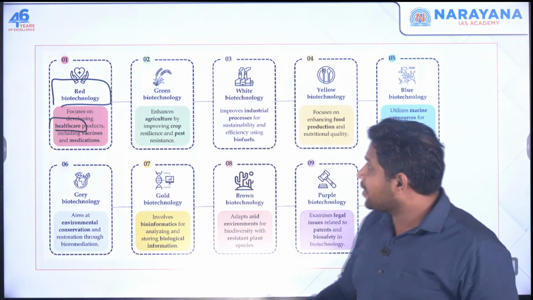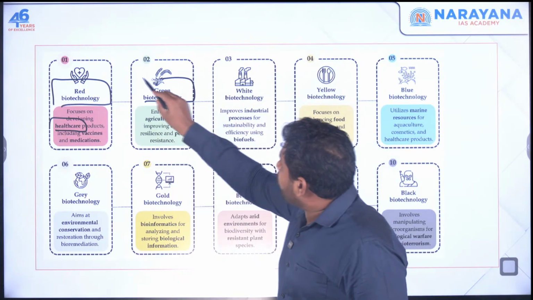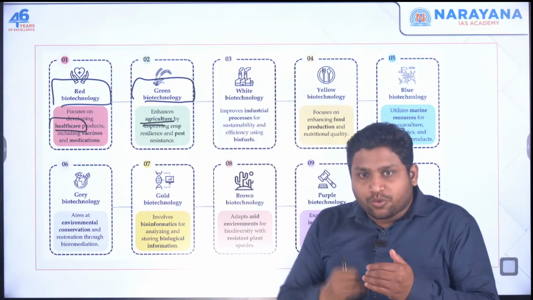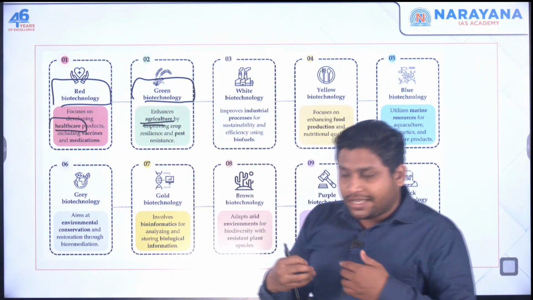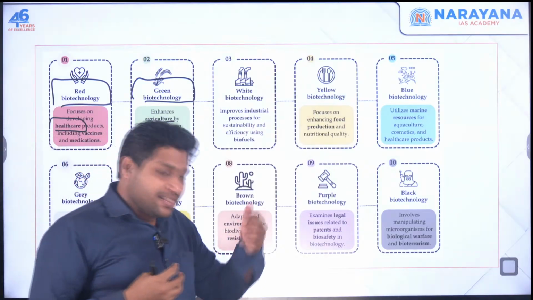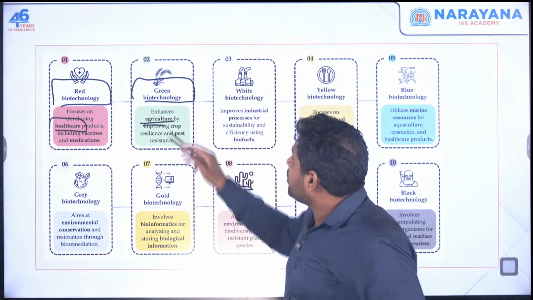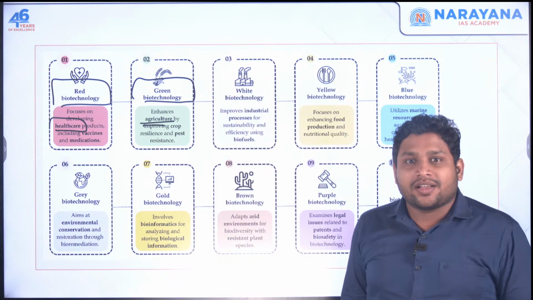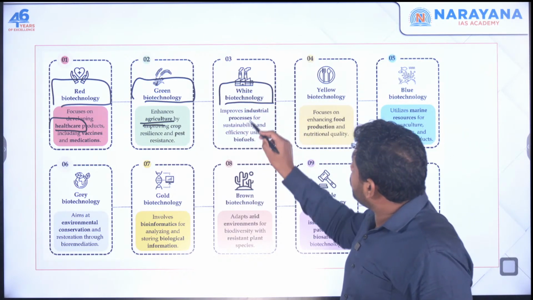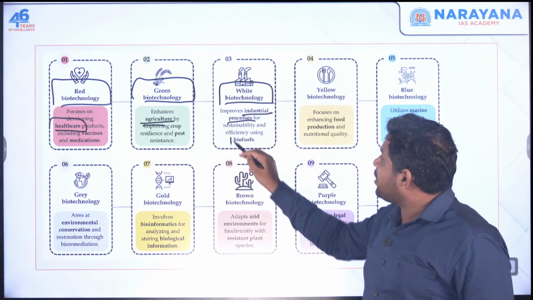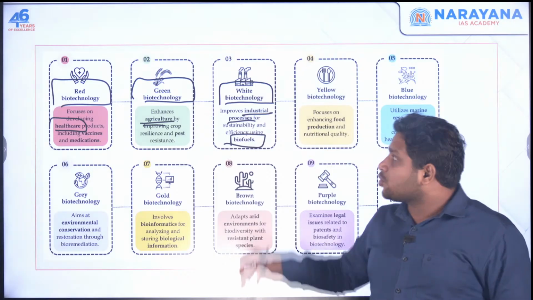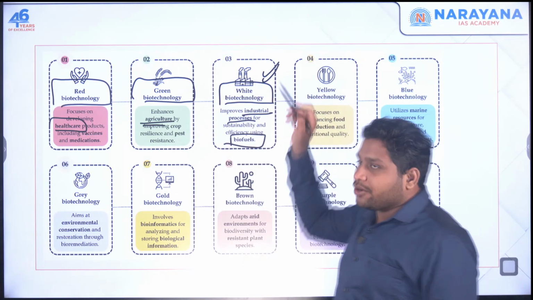Second is green biotechnology. Now this is about agriculture. So to improve the crops, or let's say crops have to be made resistant towards some pests, then in that case you're talking about green biotechnology. Then the third category is white biotechnology. Now this is about industrial processes. For example, you have biofuel which you make in the industries. So this is about white biotechnology.